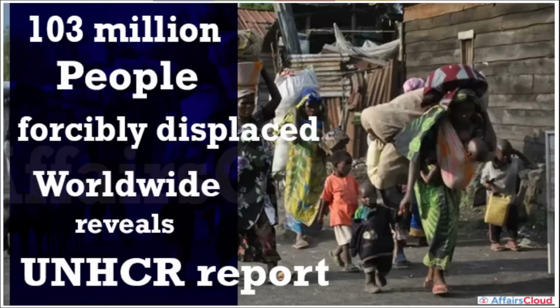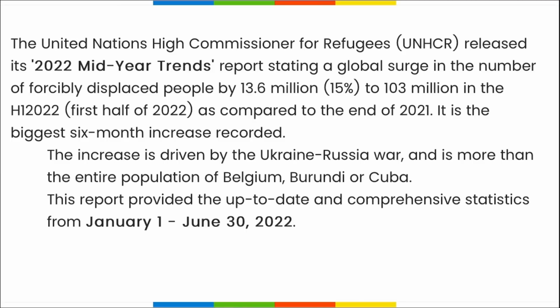Next is 103 million people forcefully displaced worldwide as per the UNHCR report. What is UNHCR? It stands for United Nations High Commissioner for Refugees. All right, I repeat, according to the UNHCR report, the 2022 Mid-Year Trends, that is the name of the report, released by UNHCR, it stated there is a global surge